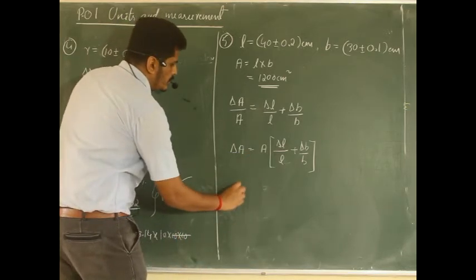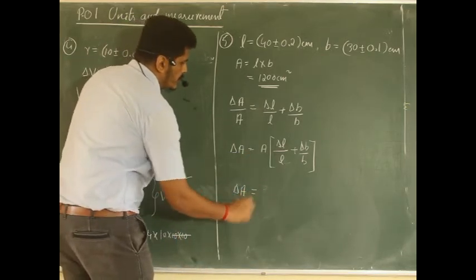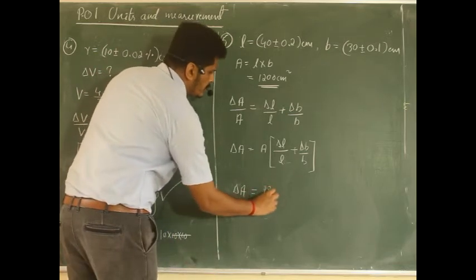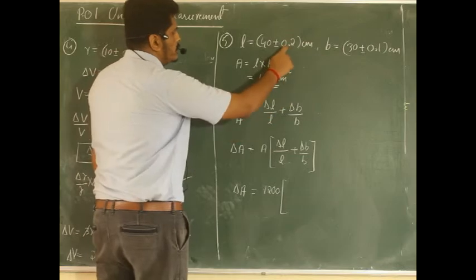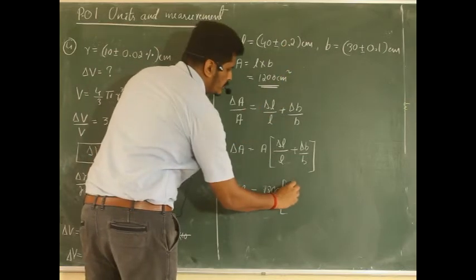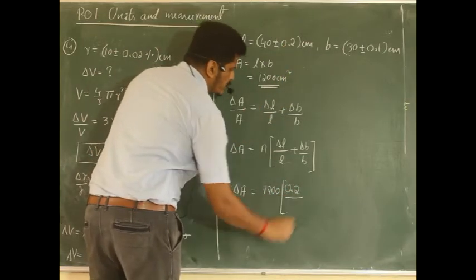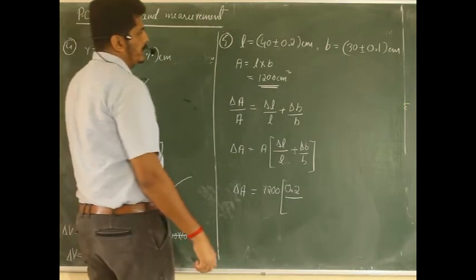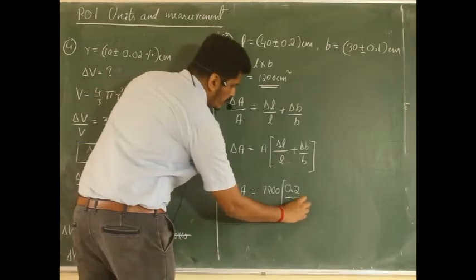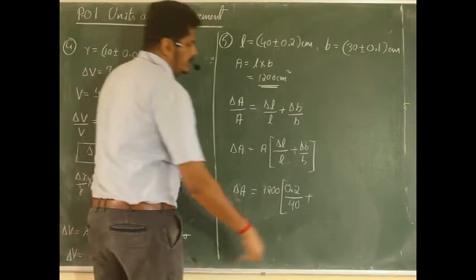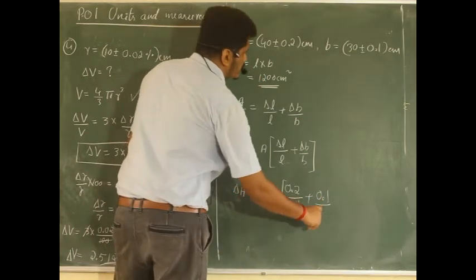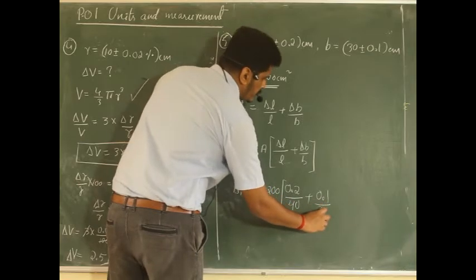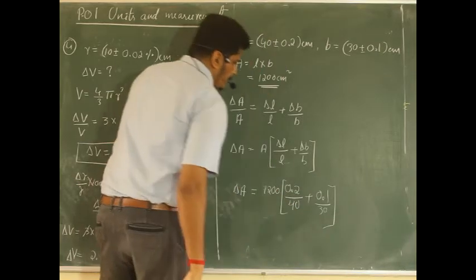Next, delta A, the error in the measurement of area, is equal to A, that is 1200, into delta L. Delta L means error in the measurement of length, the plus or minus range they have given, to that extent it might be varying. So 0.2 divided by 40 plus the error in the measurement of breadth, 0.1, and 30 is the given value.